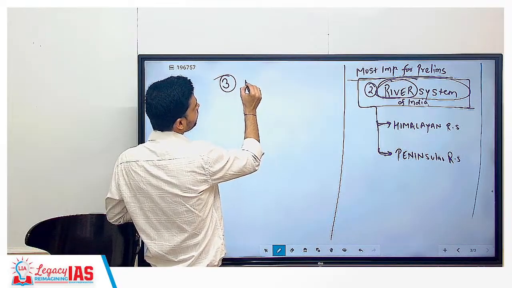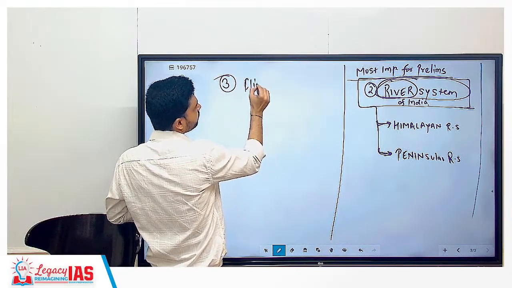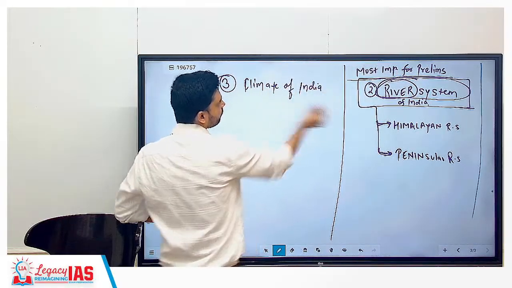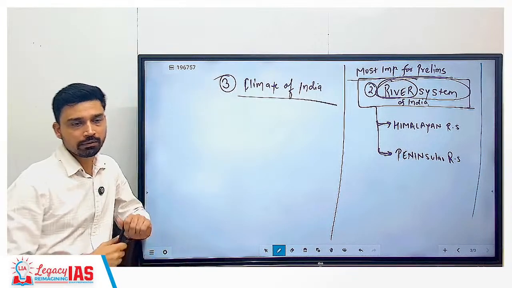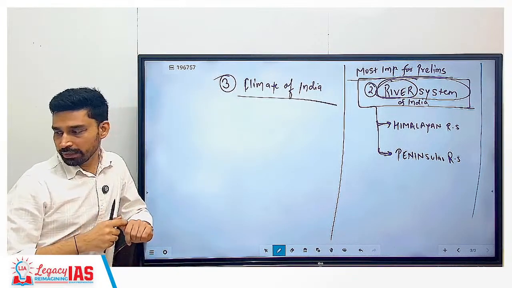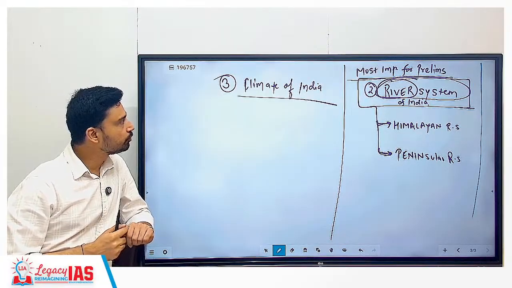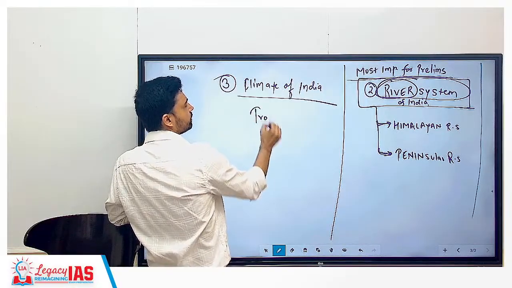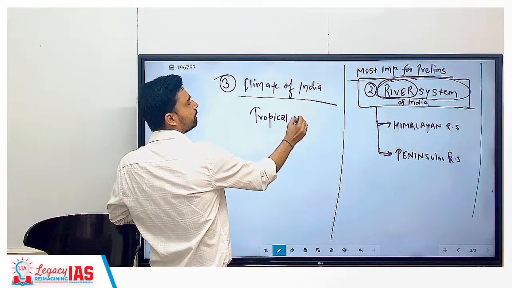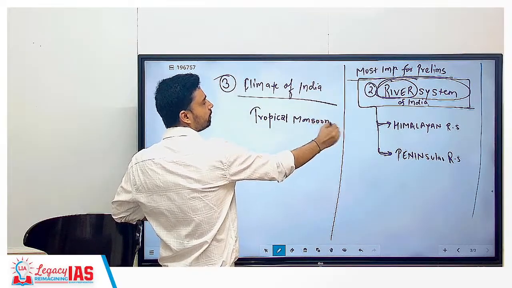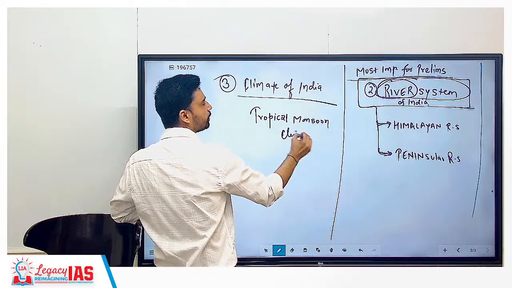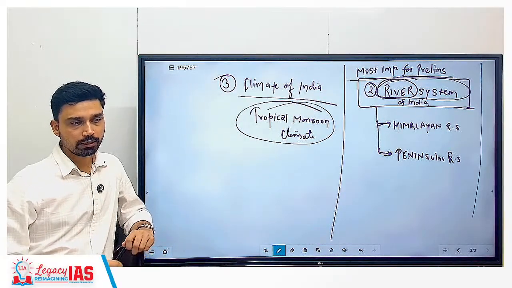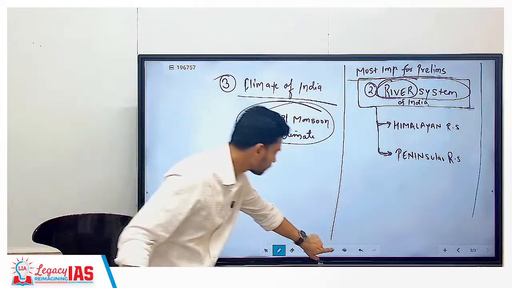Third is the climate of India. We just discussed the application of the same concept, climate. World climate we will cover in climatology. India's climate we have to cover in Indian geography. Climate of India is broadly defined as tropical monsoon climate, and this is what our discussion will be revolving around. We have to cover in detail the description of the terms tropical and monsoon.